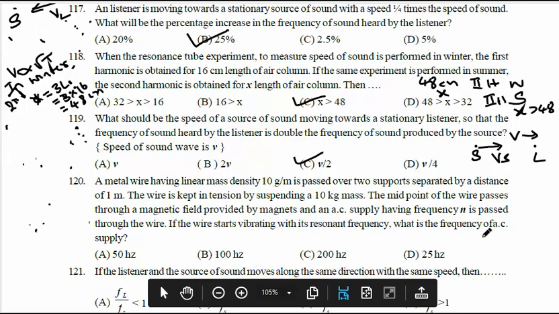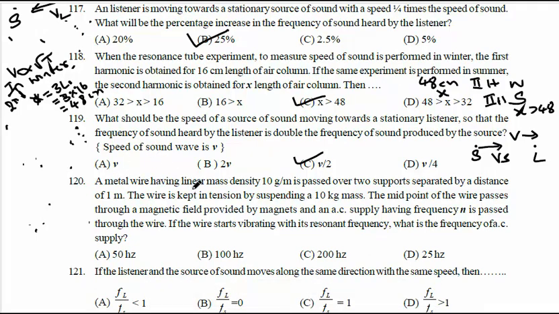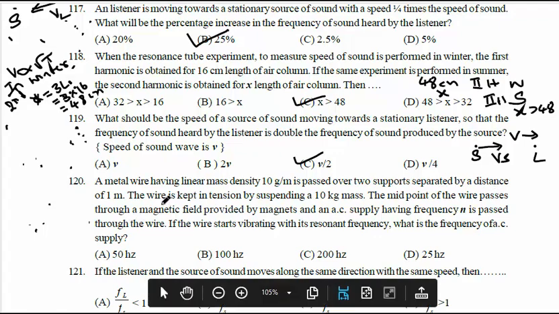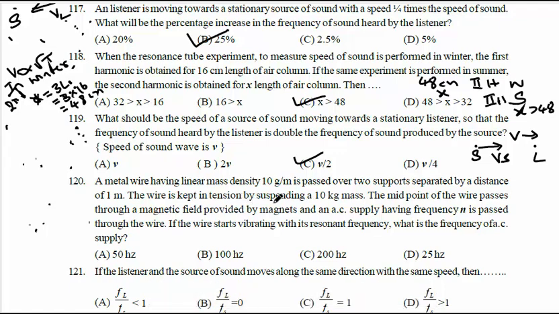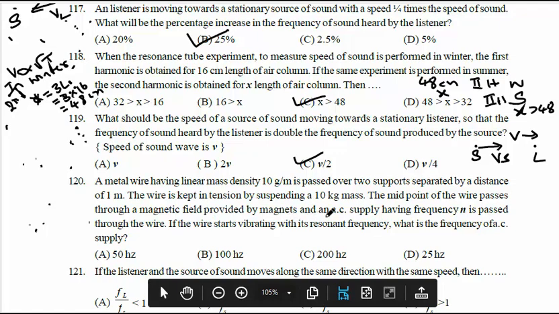See here. A metal wire having linear mass density 10 gram per meter is passed over two supports separated by a distance of 1 meter. The separation between the two supports is 1 meter. The wire is kept in tension by suspending a 10 kg mass. The midpoint of the wire passes through the magnetic field provided by the magnets, and an AC